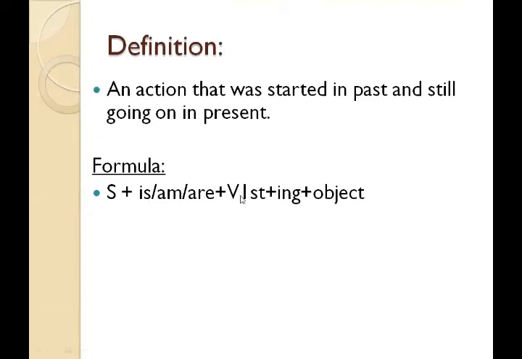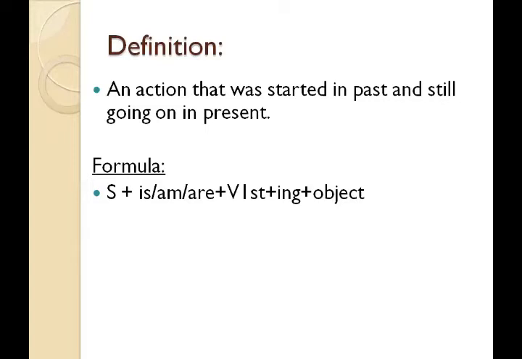We use the first form of verb with ing. Ing with the verb shows the continuity of action, and then the object part of the sentence. So here is the formula of present continuous tense: subject plus is, am, are plus verb's first form plus ing and the object.